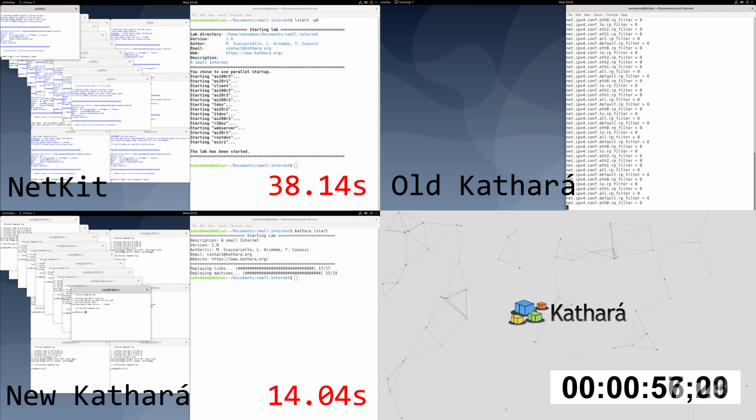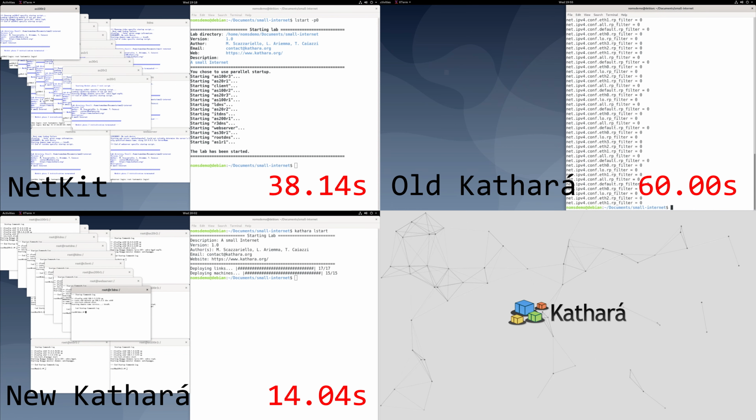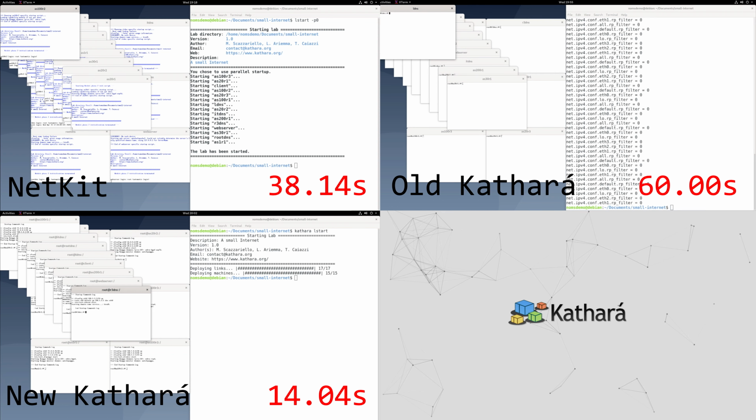As you can see, new Kathará has the best startup performance, followed by Netkit, and then old Kathará, which takes more than 3 times than the new Kathará. This is due to the single-threaded implementation of old Kathará. The startup is a transient, so it is meaningless to compare CPU and memory usage in this phase.